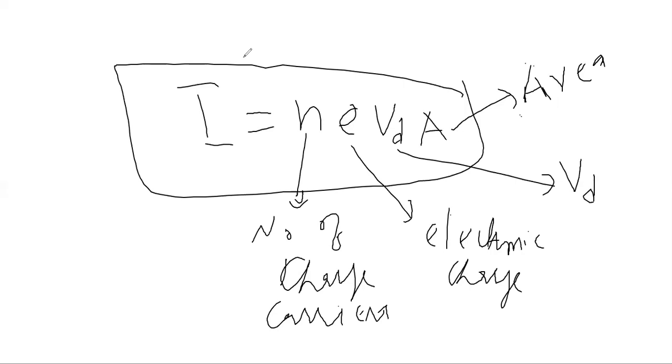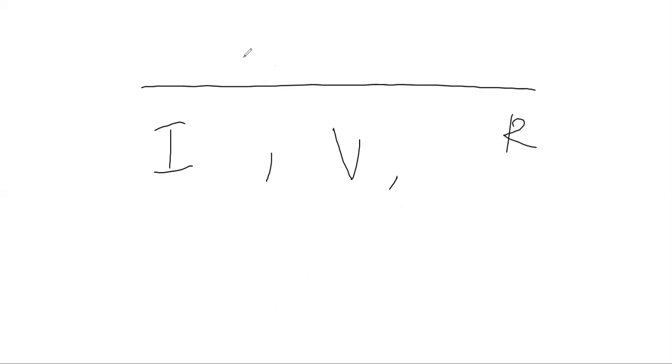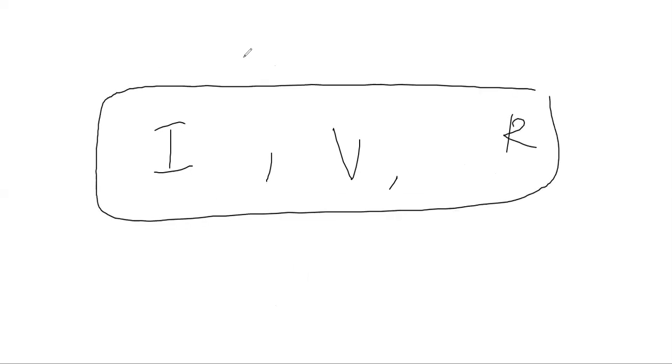Okay, but there are current, voltage, and resistance. These are macroscopic properties of a conductor.